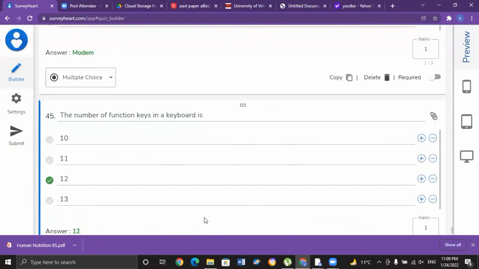The number of function keys available on a computer keyboard is 12. That is option C for MCQ number 45.